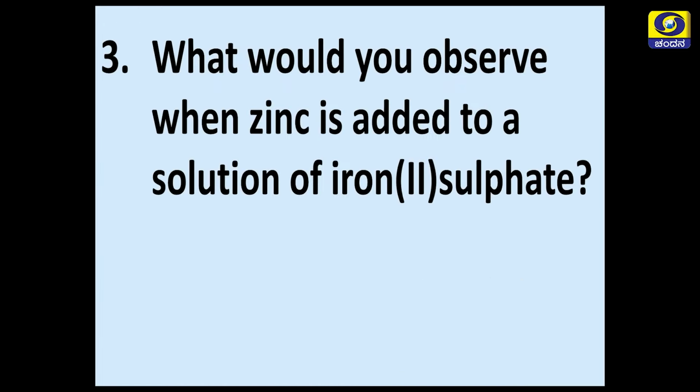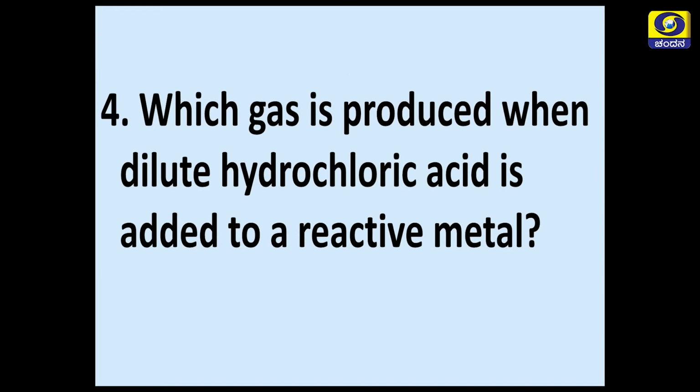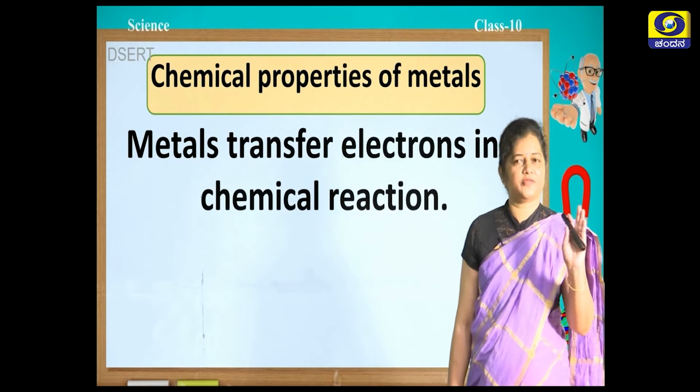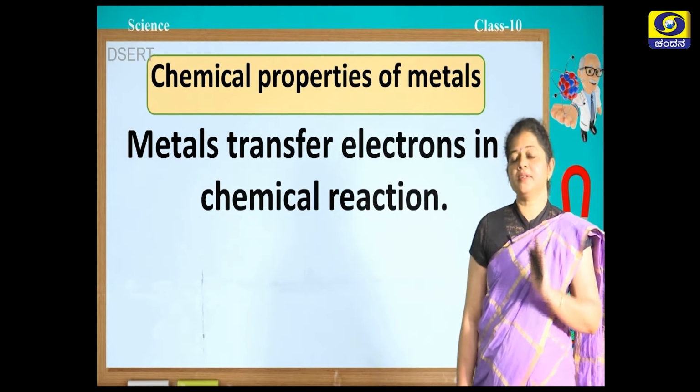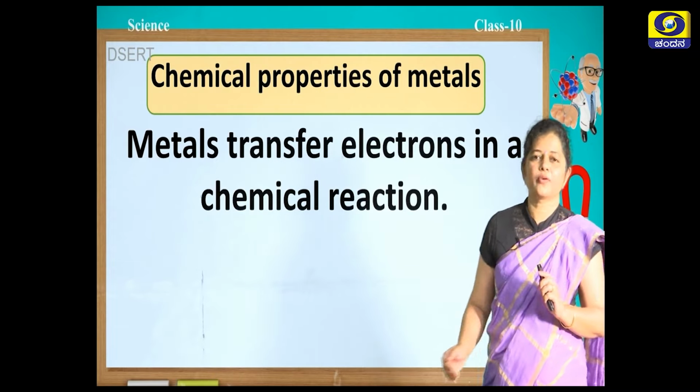What would you observe when zinc is added to a solution of iron 2 sulfate, and write the chemical reaction that takes place for this reaction. Which gas is produced when dilute hydrochloric acid is added to a reactive metal? I hope you can get the answers for all the questions. You go through the reactivity series. The reactivity series will help you in answering those questions.